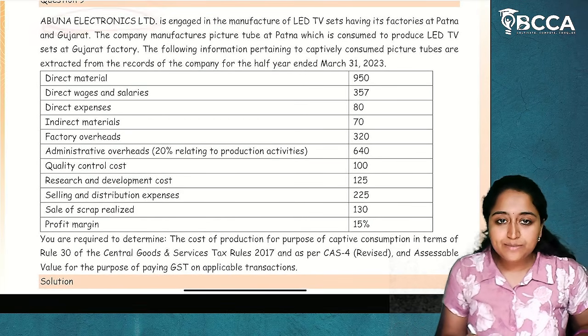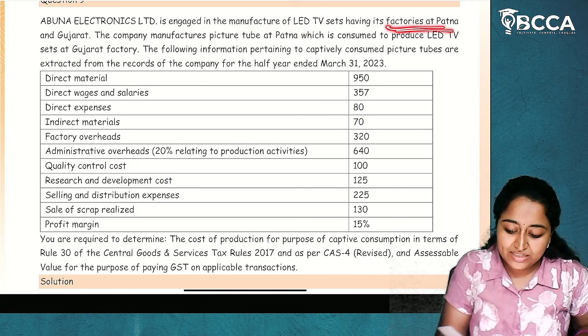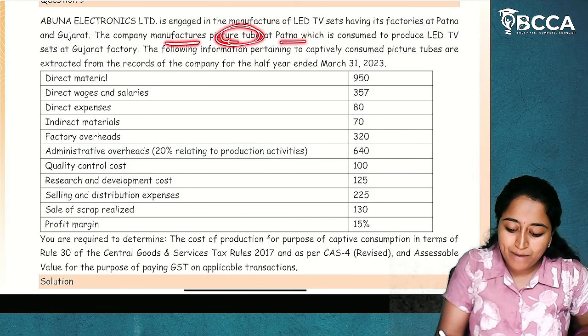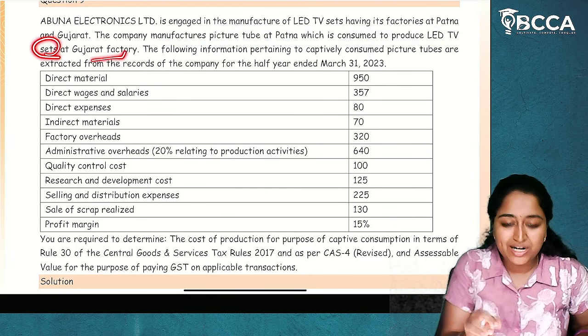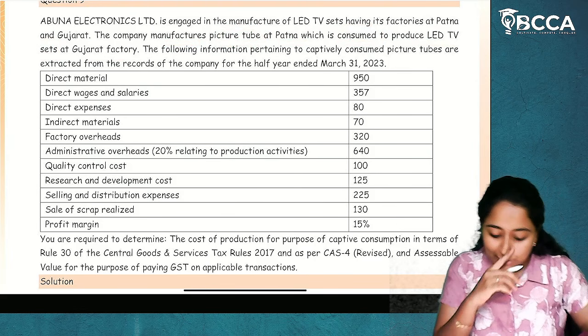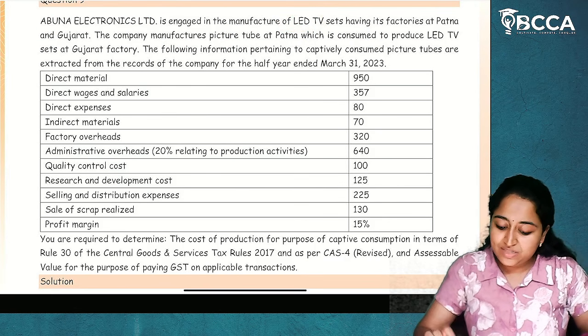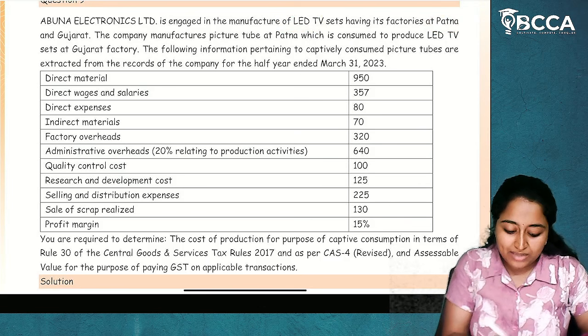Abuna Electronics Limited is engaged in the manufacture of LED TV sets, having its factories at Patna and Gujarat. The company manufactures picture tubes at Patna, which are consumed to produce LED TV sets at the Gujarat factory. So what's happening here? Abuna Electronics has an LED TV set manufacturing unit, and the factories are at Patna and Gujarat. There are two factories.